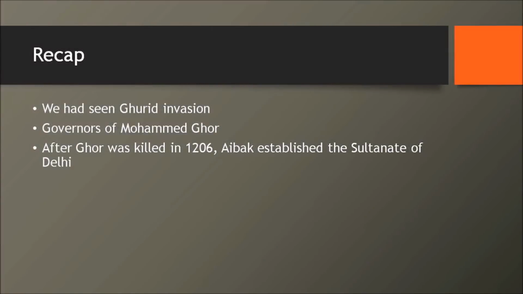Now, before delving more into Aibak and Iltutmish, let's have a quick recap of what happened in the last lecture. We had seen the Ghorid invasion. We had seen the governors of Muhammad Ghori. Can you recall who they are? The first one is Qutubuddin Aibak, who ruled the plains of Delhi, Punjab, and Ajmer. And in Bengal, who was it? Yes, that's right, it was Ikhtiaruddin Khalji, and in the Multan region you had Kabacha, right? In 1206, Muhammad Ghori meets his tragic death; somebody kills him.